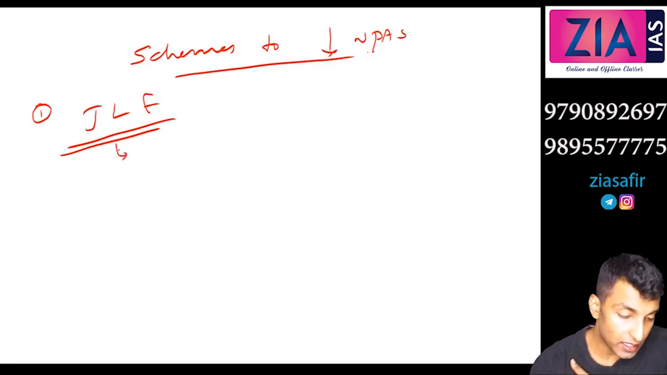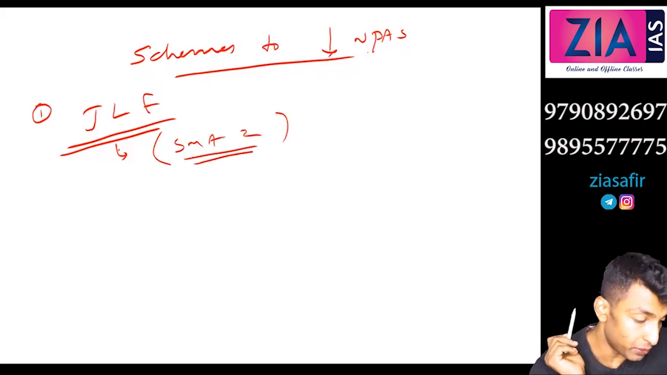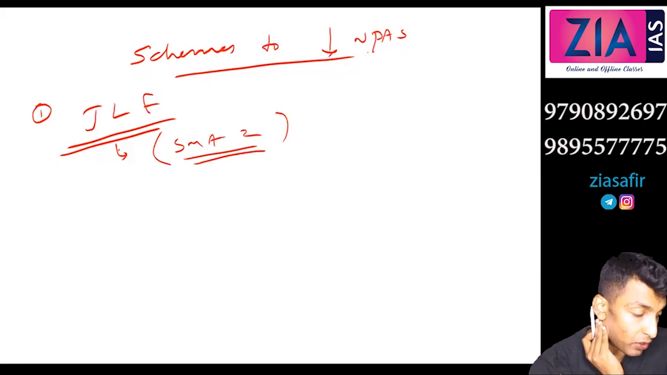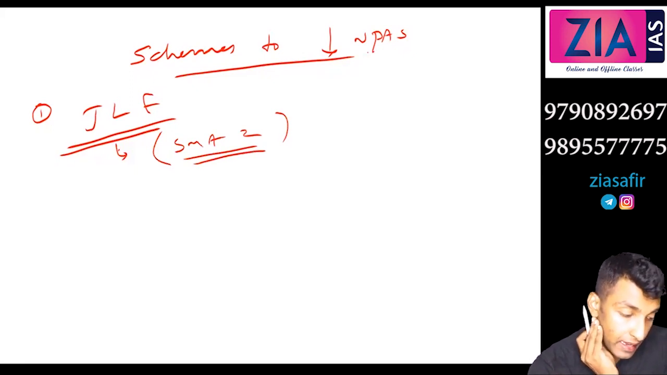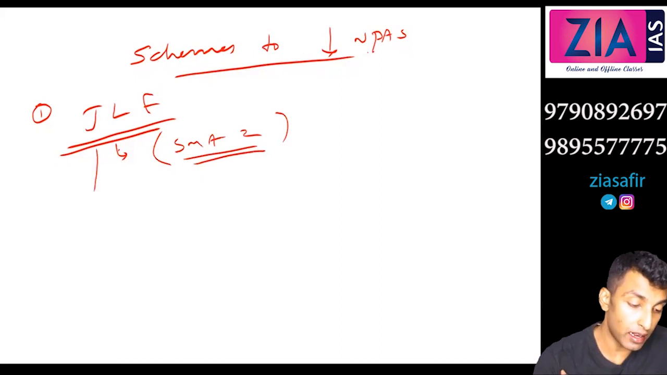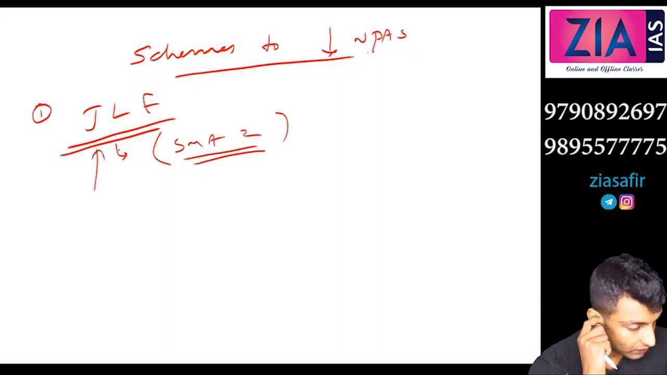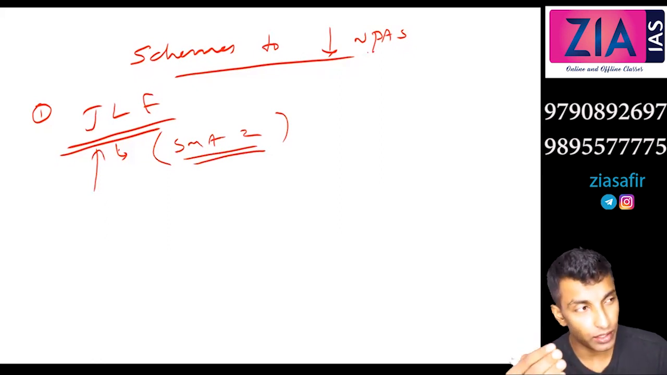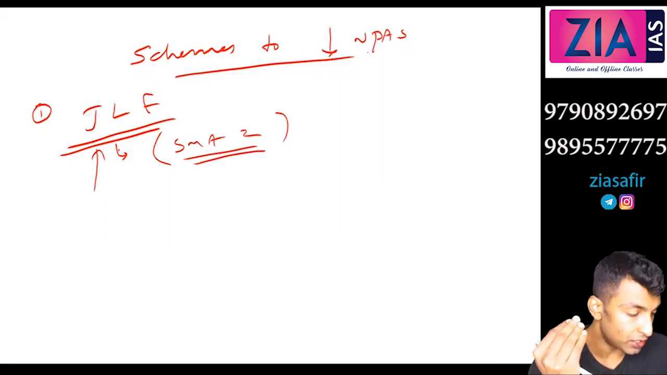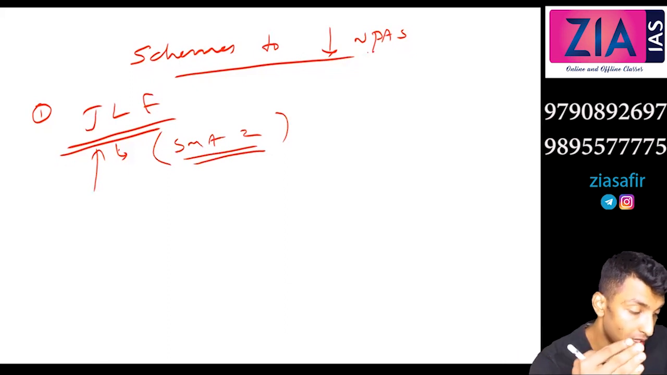So over 60 days means it will come under which category? SMA2, okay. So bracket you can write SMA2. So for a period of over 60 days, banks or financial institutions can establish a joint lender forum. So just before reaching NPA, you can establish joint lenders forum if the loan is above 100 crore, okay.